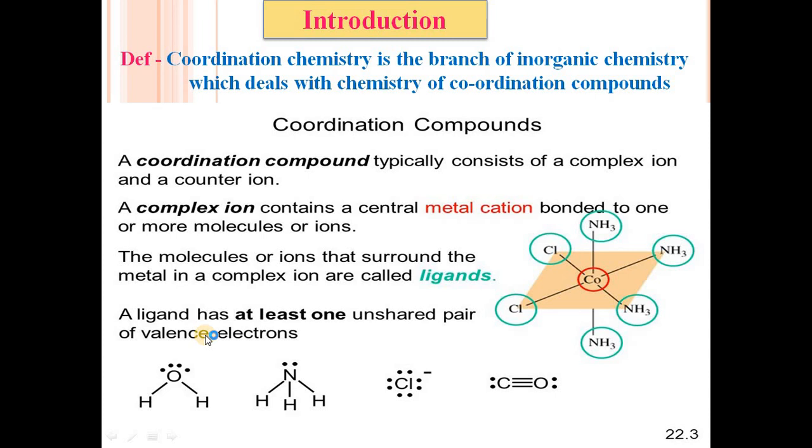In the last year we have seen there are different types of ligands available: monodentate, bidentate, tridentate, and also hexadentate ligands. There are some examples: water having 2 lone pairs, ammonia having 1 lone pair, Cl minus, Br minus, I minus, which have 4 lone pairs with negative charge, and carbon monoxide which possesses 2 lone pairs. All these are monodentate ligands.